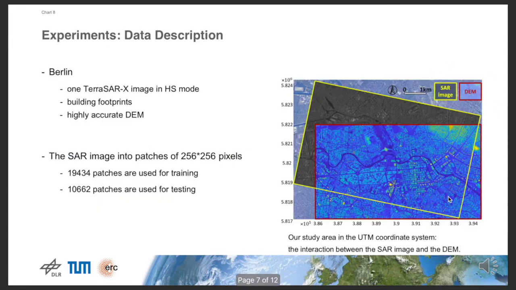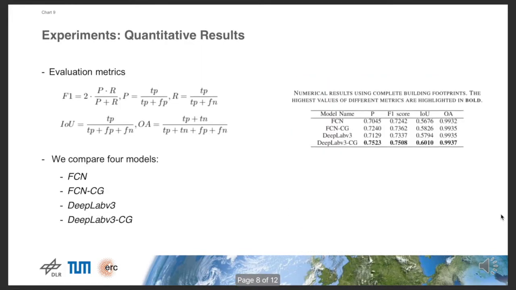The proposed method is tested in Berlin area using a Spotlight TerraSAR-X image and building footprints from GIS data. A highly accurate DEM is used to generate ground truth annotations. To evaluate the performance of networks, we calculate the F1 score, where P and R denote precision and recall, respectively. In addition, the IoU and overall accuracy are also calculated.